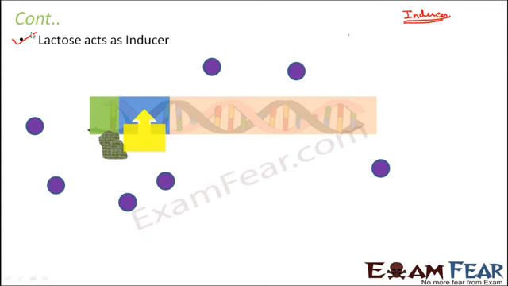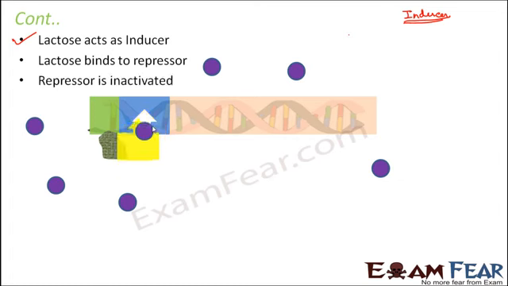So lactose acts as the inducer, something which induces something. So we'll see that. What happens? One of these lactose molecules will bind to the repressor, the repressor which was bound to the operator. As soon as the lactose molecule binds to the repressor, there are some structural changes in the repressor, as a result of which the repressor is inactivated. So the bond between the repressor and the operator breaks, and the repressor comes out of the operator. Now as soon as the repressor comes out, what happens?